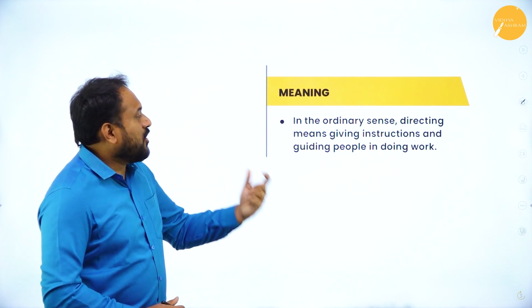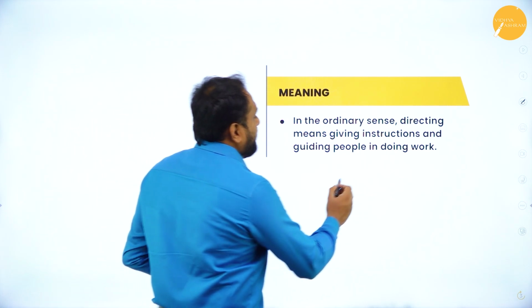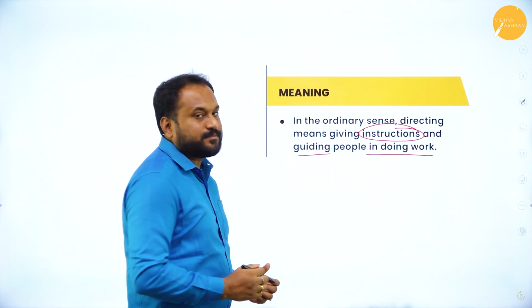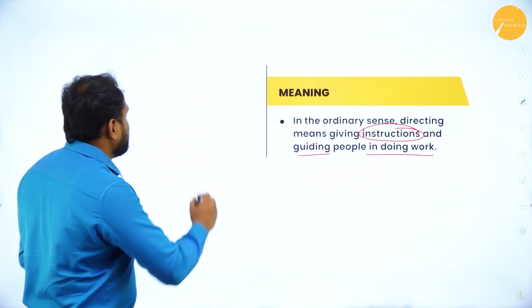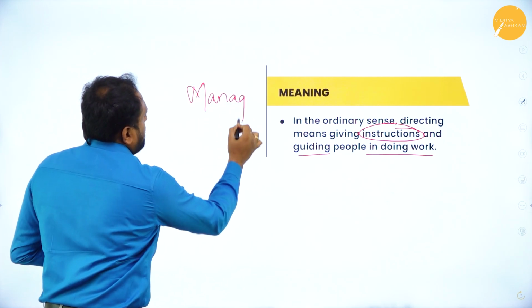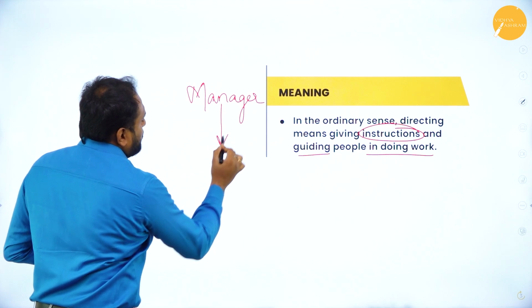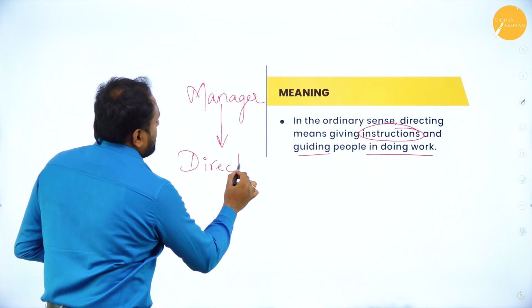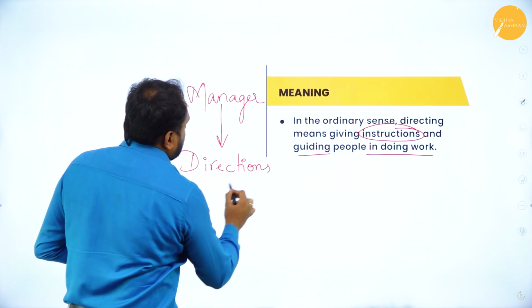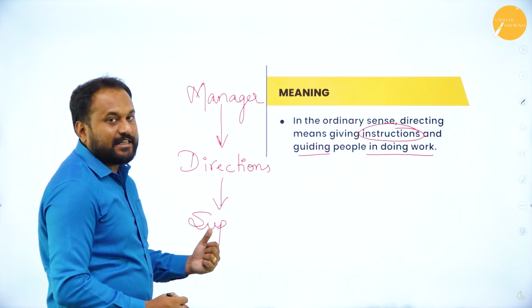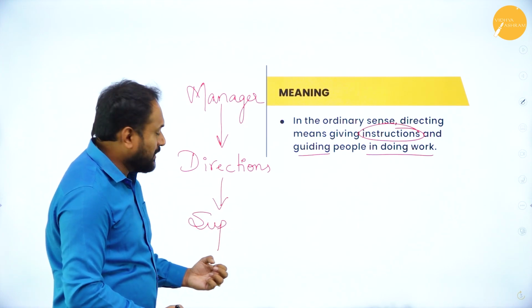Directing in the ordinary sense means giving instructions and guiding people in doing work. So here basically what happens is, you have a manager. The manager will give directions to the supervisor level or anybody who is subordinate to the manager.